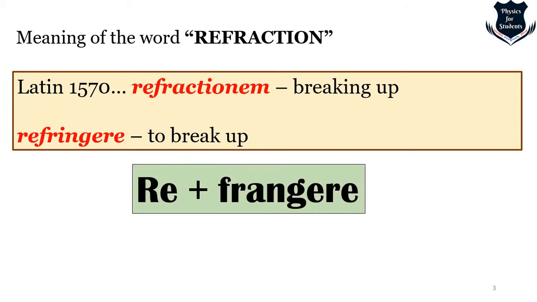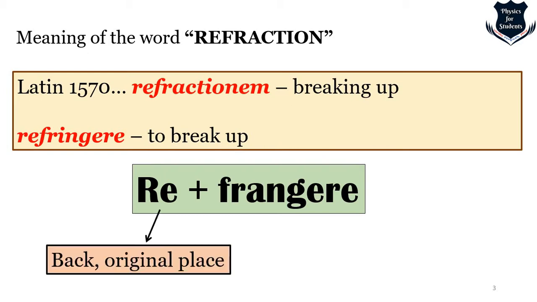Further, we can divide this word refraction. If we trace back to the origin, it is re plus frangere. So re actually means going back to the original place, right? As in English we have words like rewind, replace, and revisit. So re means going to the origin or going back. And frangere basically means to break. So if you want to make up this word refraction, it means a kind of breaking again, or going back to break, something like that.